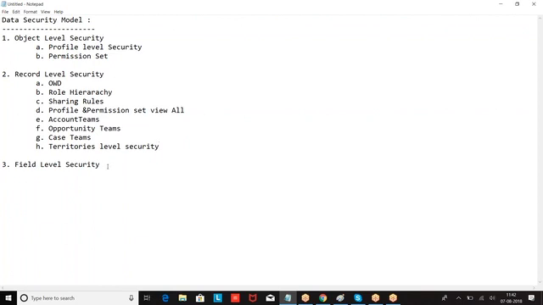So we have field level security: profile level, permission set, page layout.